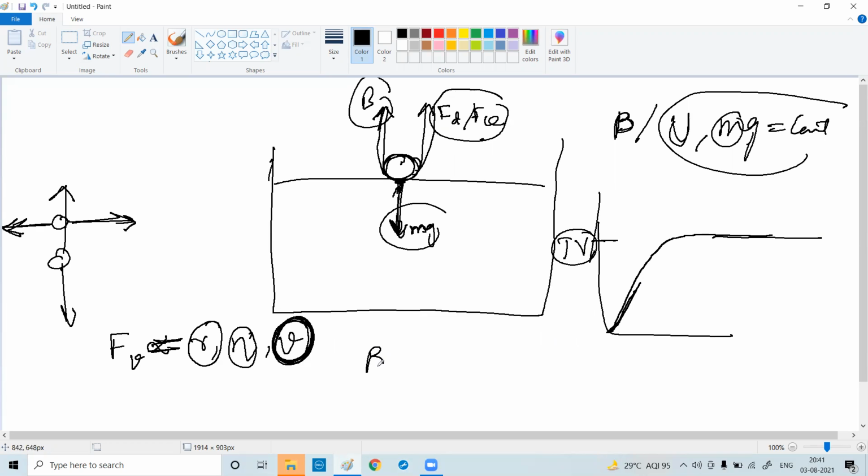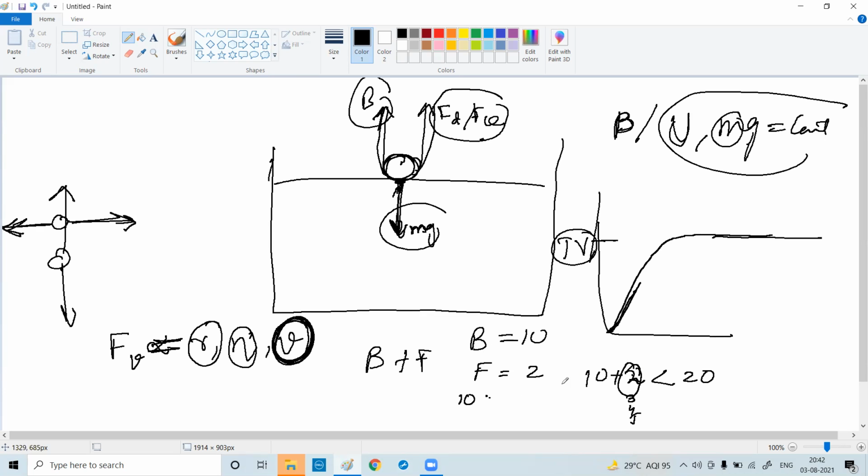I can give an example. Earlier, your buoyancy B is equal to 10, and your F is, let's say, 2. So 10 plus 2 is lesser than 20. That's why the object was coming down. Slowly, when the velocity is increasing, this 2 becomes 3, 4, 5, 6, and slowly, because the velocity is highest, it becomes 10.